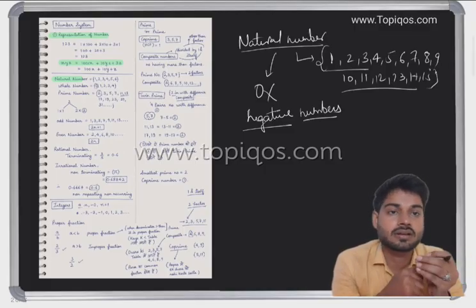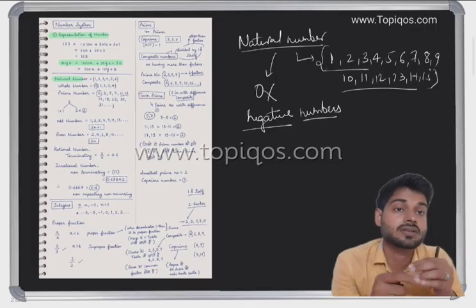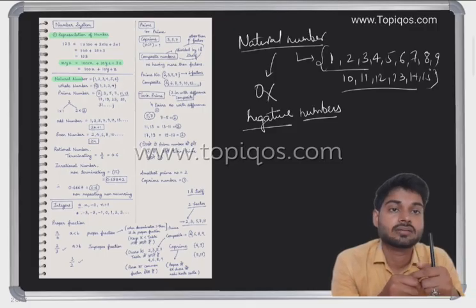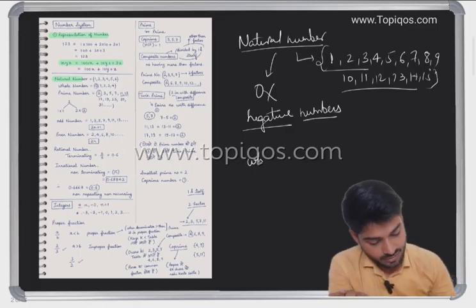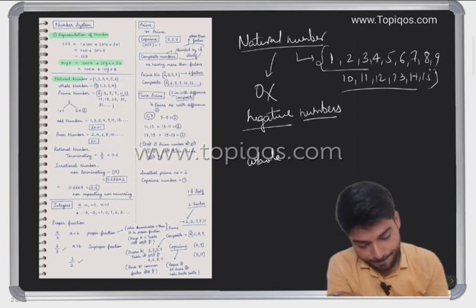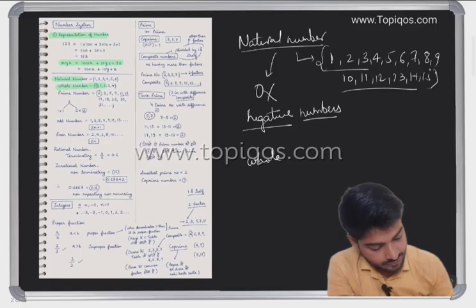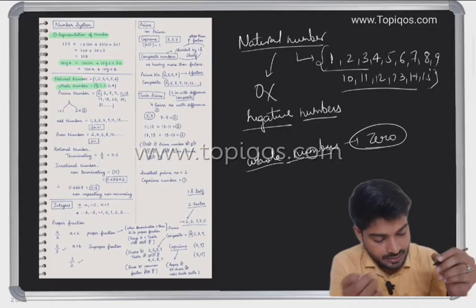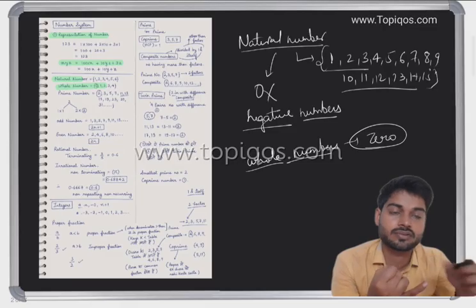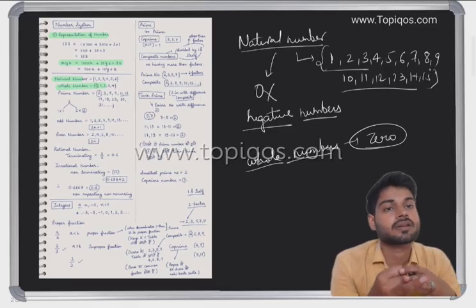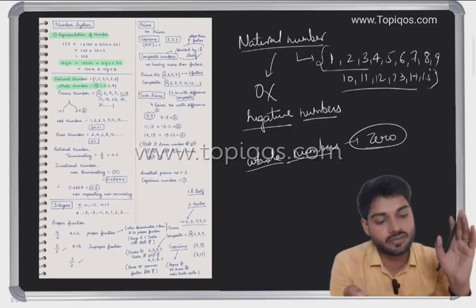If an examiner asks, consider x a two-digit natural number, or a two-digit whole number. The smallest whole number would be 0. In the case of whole numbers, we start with 0, but in the case of natural numbers, we start with 1. So natural numbers are from 1 onwards, and whole numbers are 0, 1, 2, 3 onwards.